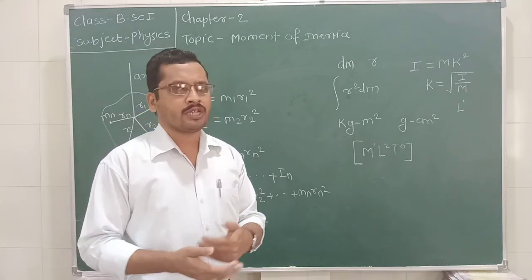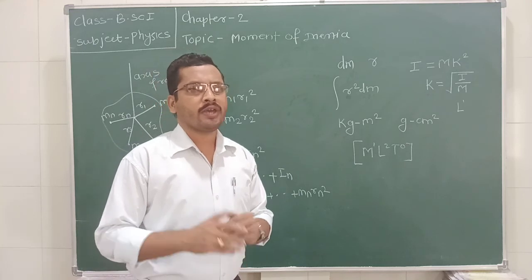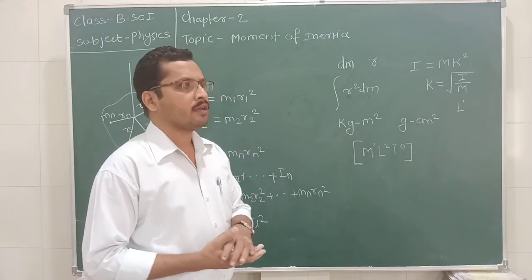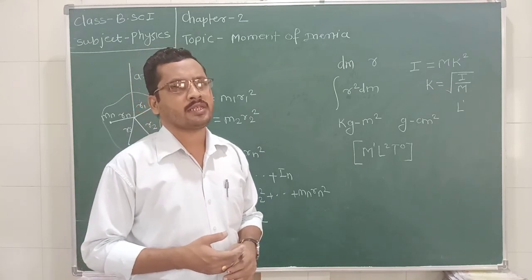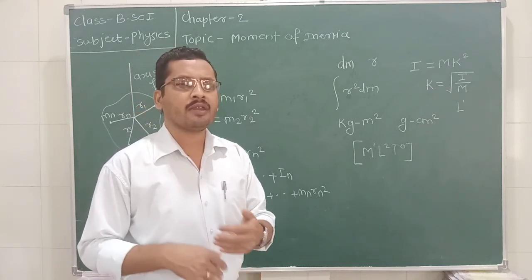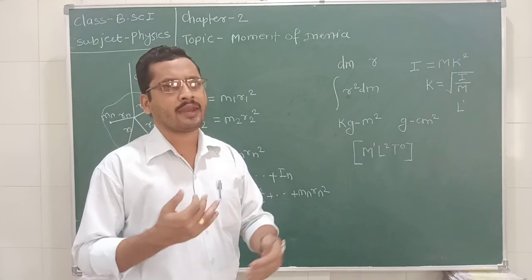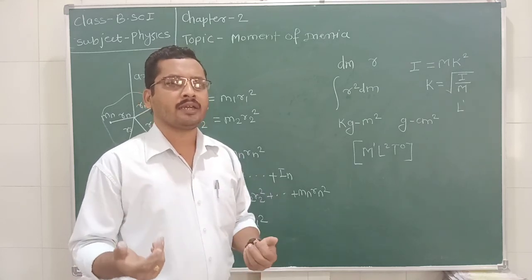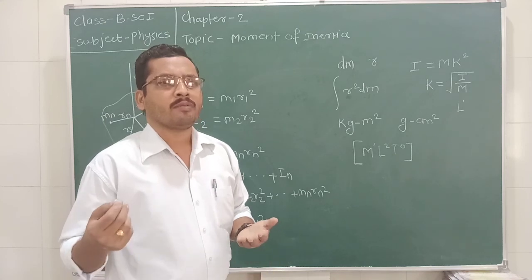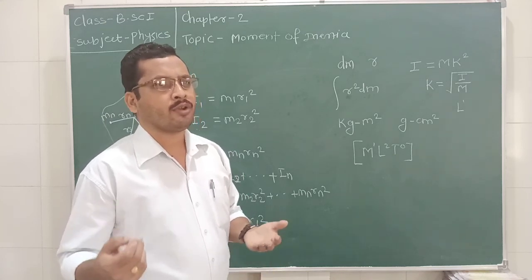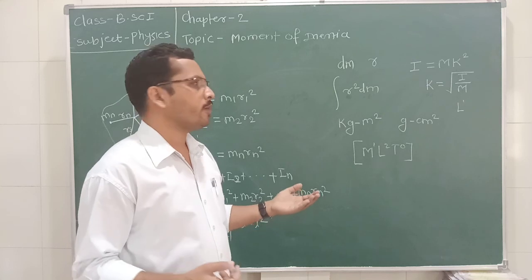In the next lecture we are going to discuss very important theorems about the moment of inertia: the perpendicular axis theorem, then the parallel axis theorem, and after that we need to find some formulas for the moment of inertia of some regular shaped bodies.